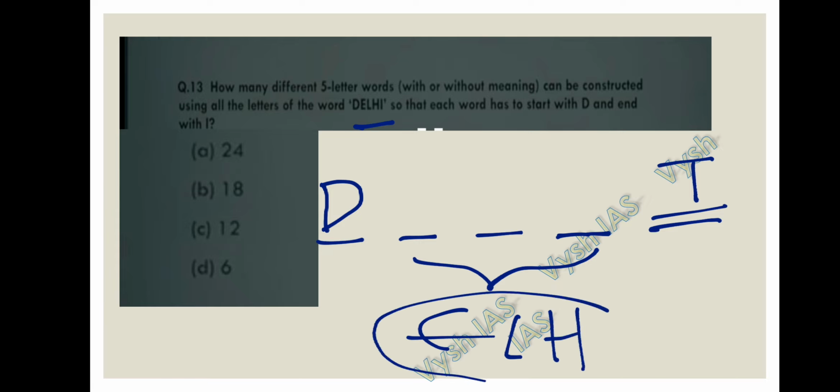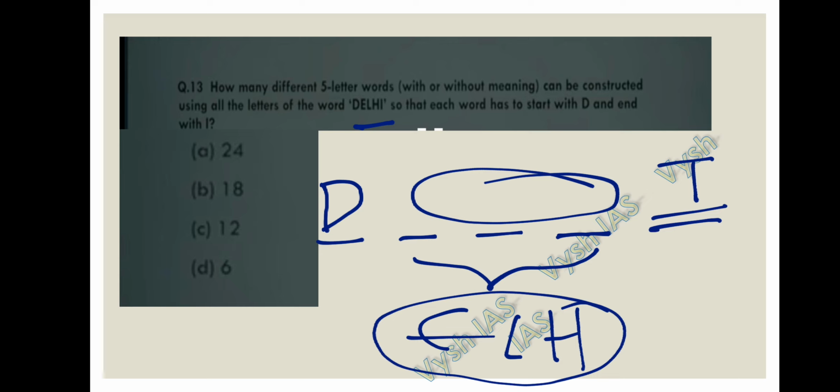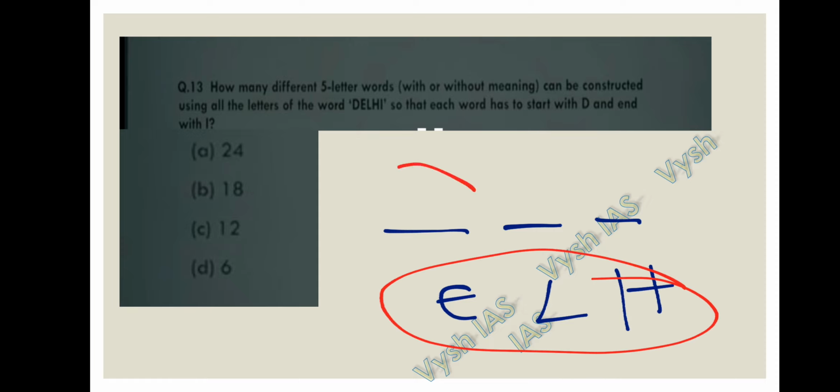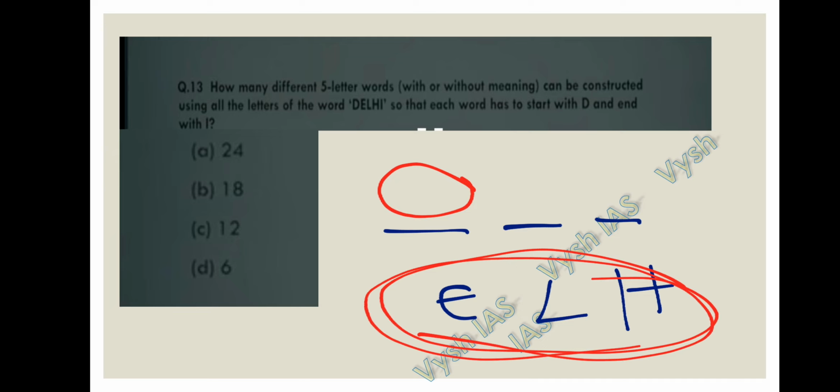Okay, they have given the condition that it should start with D and end with I. And there are 3 other letters, they are E, L and H. So these 3 letters, that is E, L, H, should be fitted in these 3 blanks. So if you do this sum, for the first blank there are 3 chances, right? Either E can be fitted, or L, or H can be fitted. So there are 3 chances for the first box.